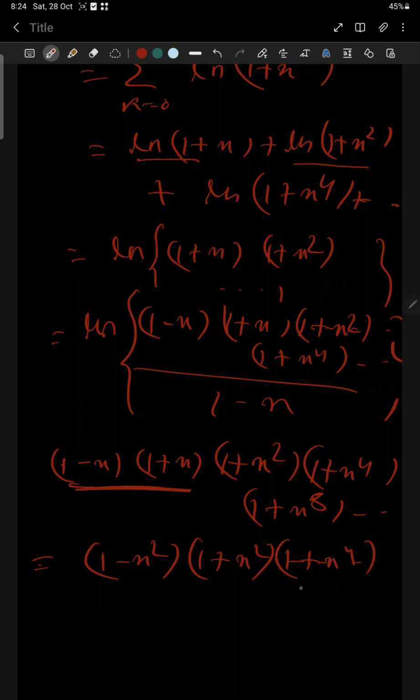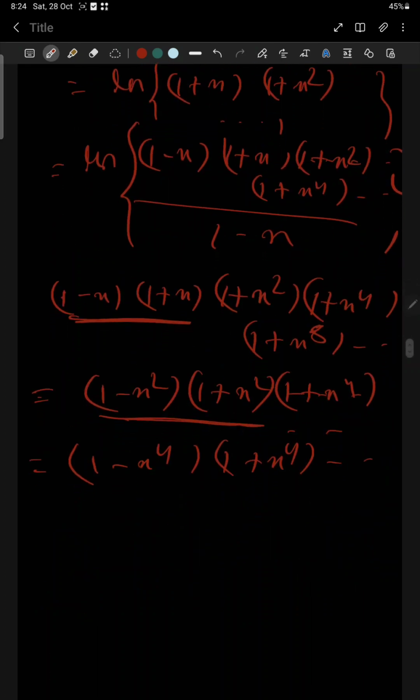Okay, then by multiplying these two terms we get 1 minus x to the power 4, and here 1 plus x to the power 4 is already there. Okay, like that. If we keep calculating in this way, finally we will get 1 minus x to the power 2 to the power n. And since this is an infinite series, we have to take the limit n tends to infinity.